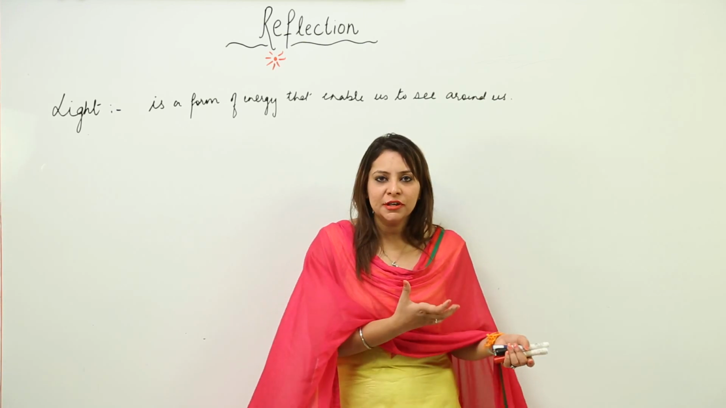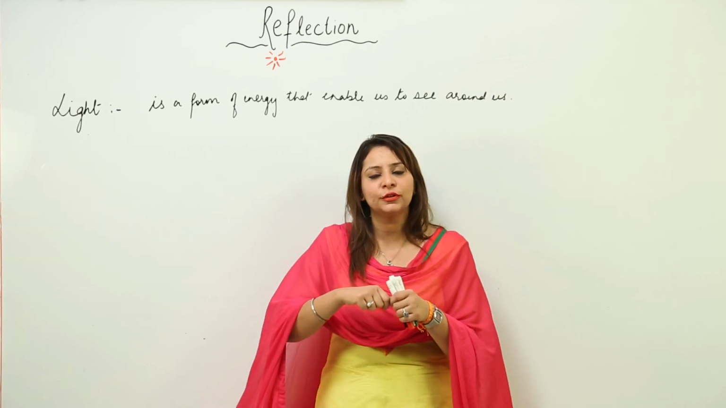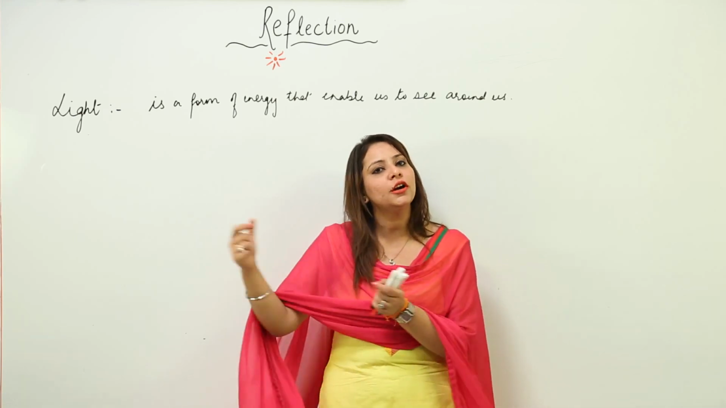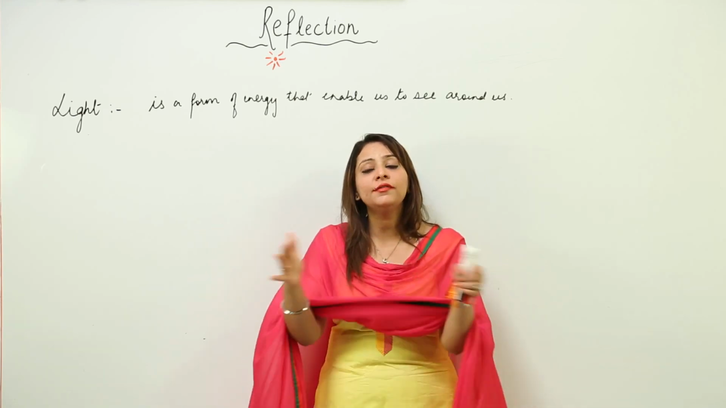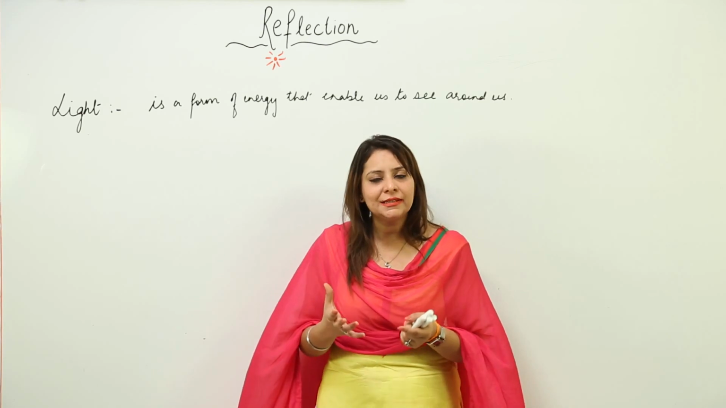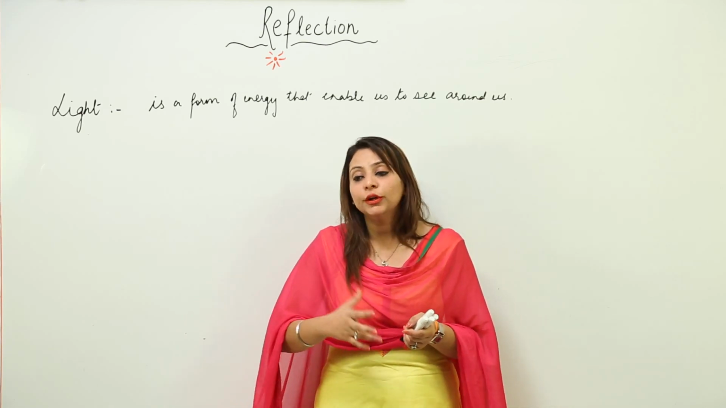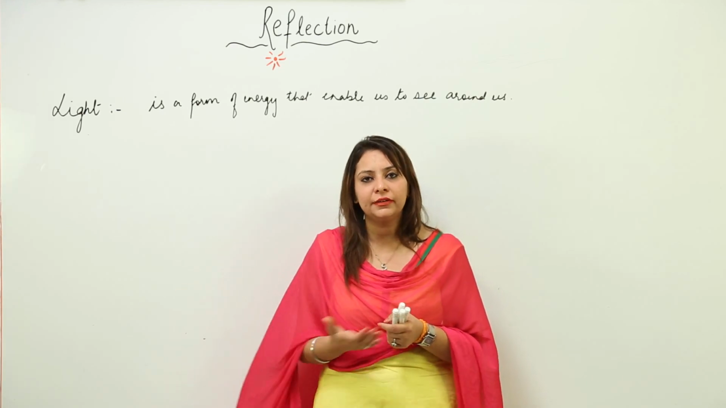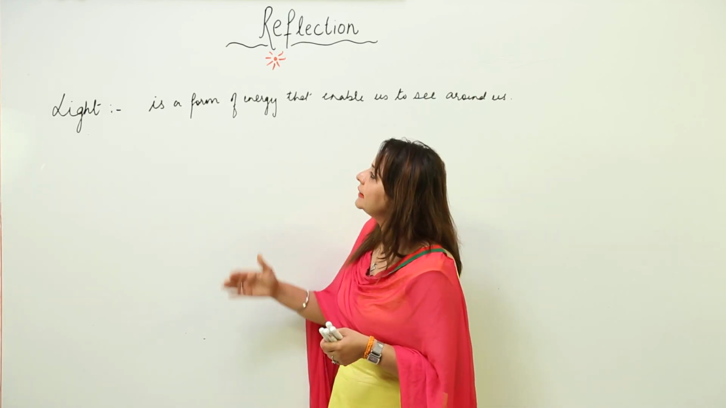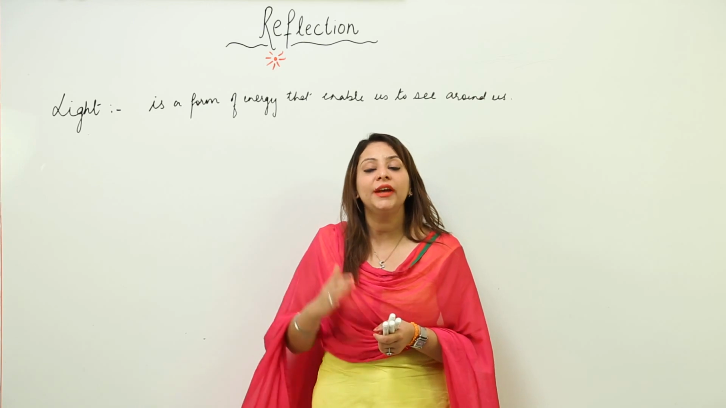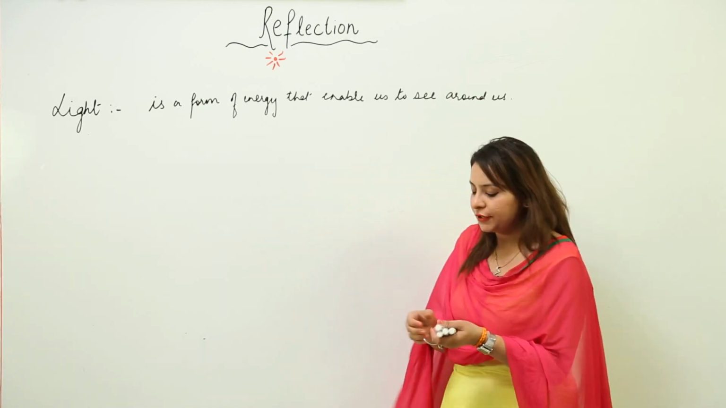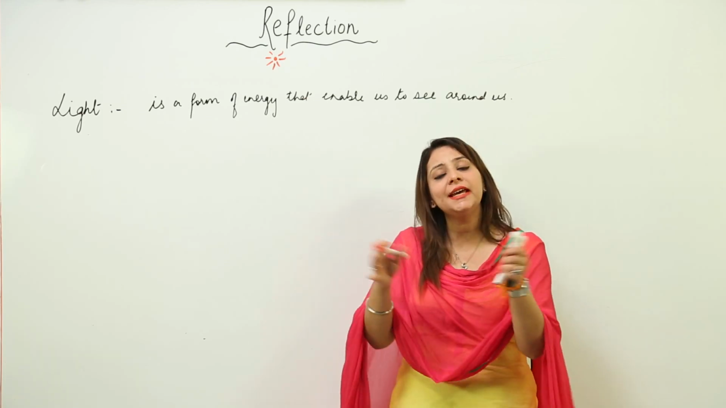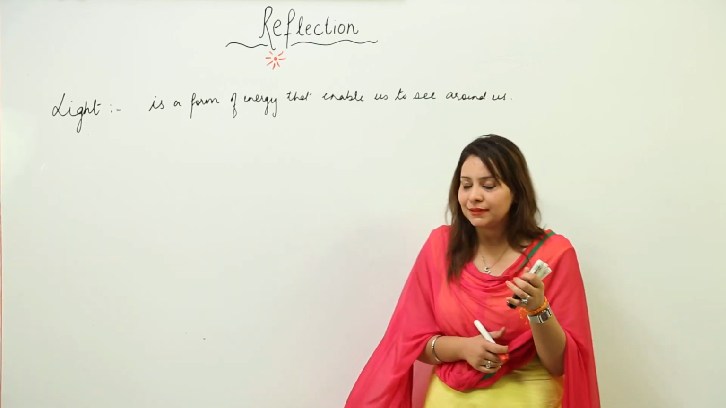Then there are certain persons standing there who shine a torch and take you to your seat, because there is a lot of darkness, there is no light inside, that's why you are not able to see anything when you enter a dark room. So light is very important. Light is a form of energy that enables us to see around us. That means we can see around us just because of light.